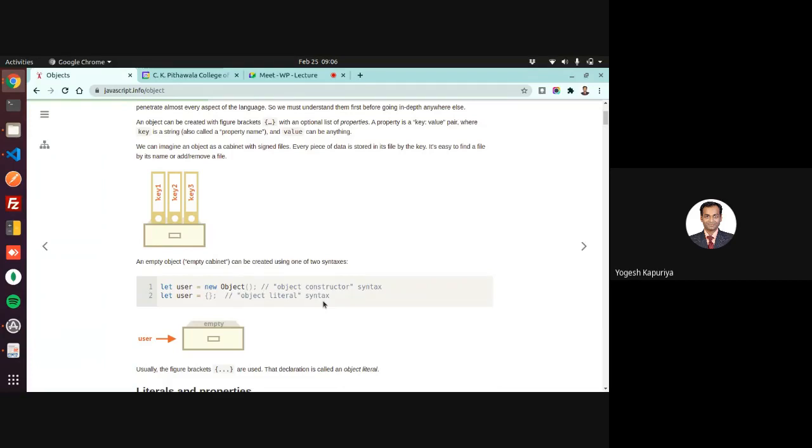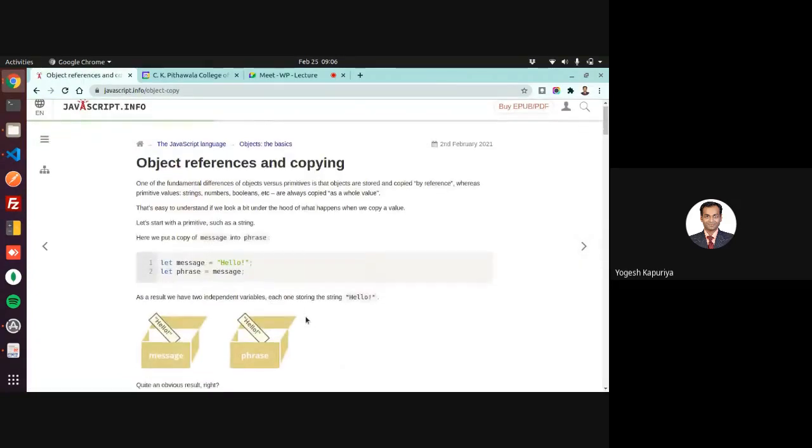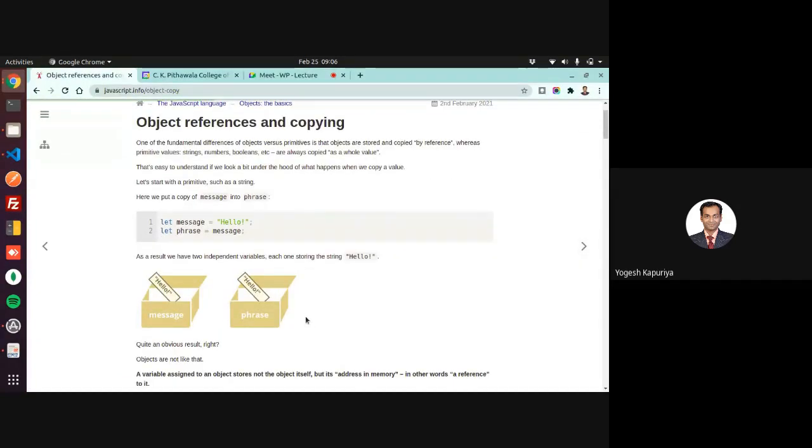But objects in JavaScript are very powerful compared to the others. For example, in Python you can't have a function as a value for a dictionary property. In Python, a dictionary is just for data. Here you can have more than just data.